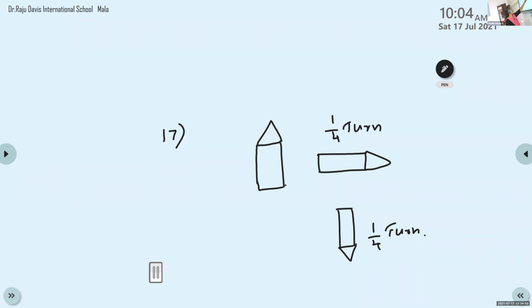So the shape should be one triangle and a rectangle. So you can draw here. This is the shape you are getting. Afterwards, you are turning a quarter turn. Quarter turn means what? You are rotating 90 degrees clockwise. So this arrow will be pointing straight. Is it clear, Siddhi? Yes or no? Yes, ma'am. Afterwards, this end point will come down because it is rotating like this. You are rotating this figure like this.